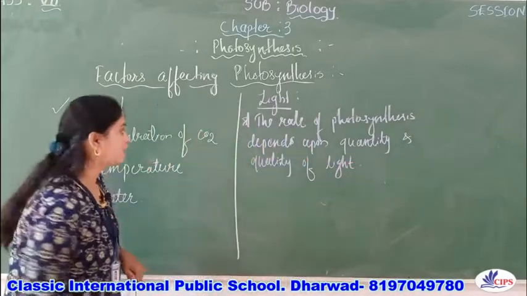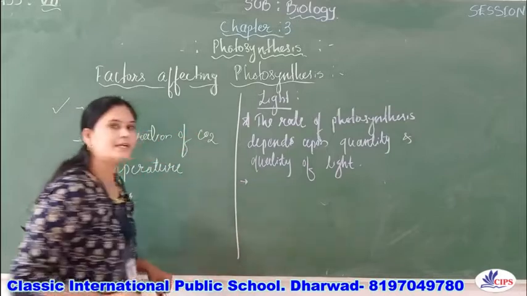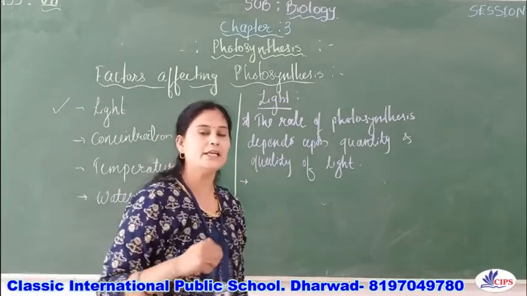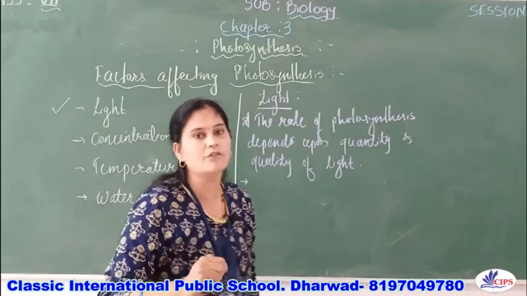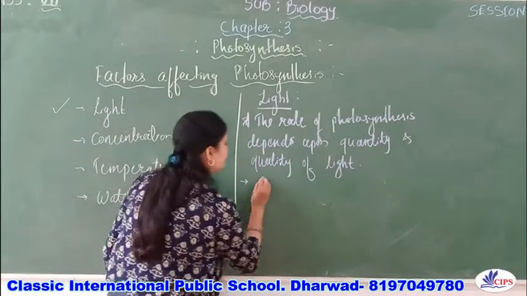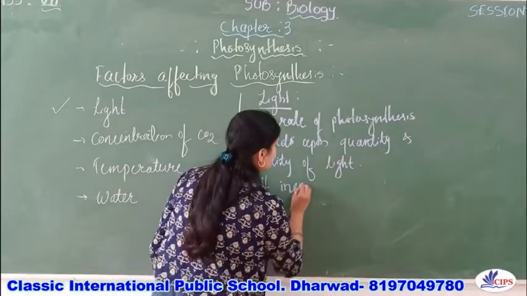It means that it increases with the increase in the intensity of light.